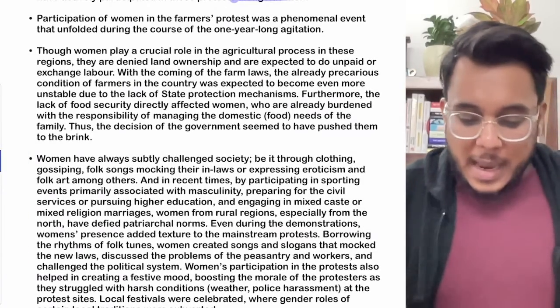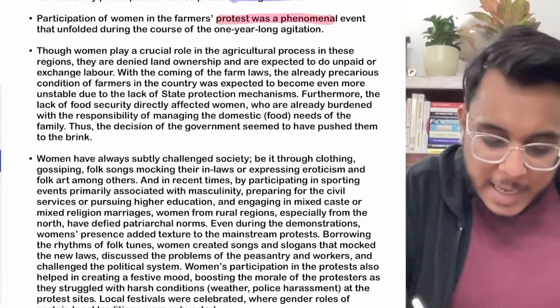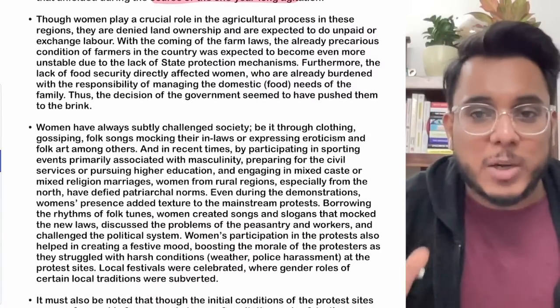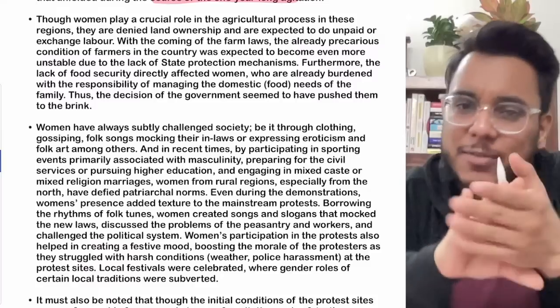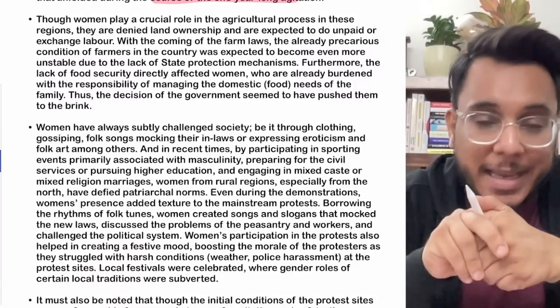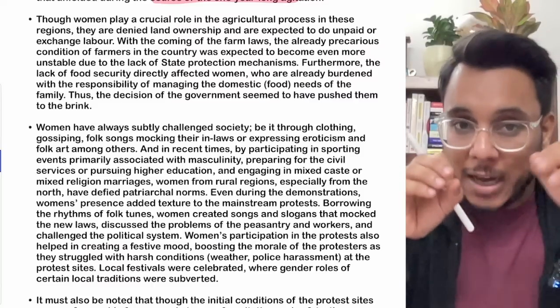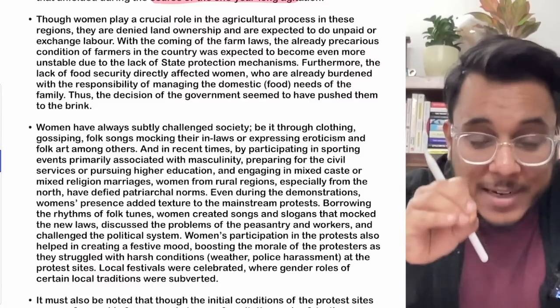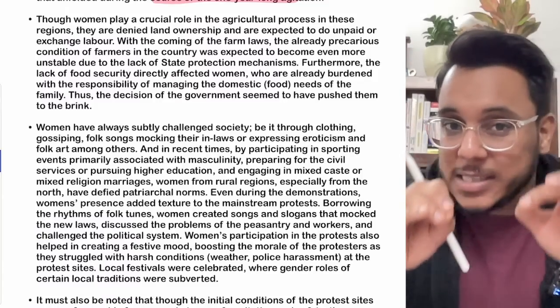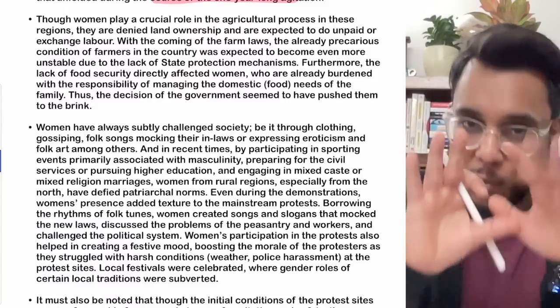Now, in the farmers movement, their protest was phenomenal. Now see this particular thing, when we talk about the women, guys, just one thing I want to tell you. According to the FAO, the Food and Agricultural Organization, 70 plus percent of the world's food by volume is grown by women. Fine, that is one thing.